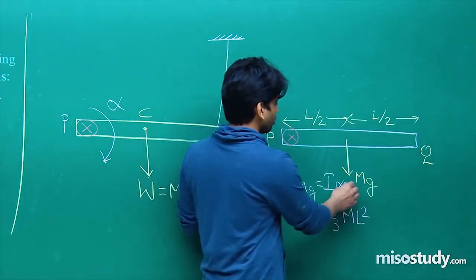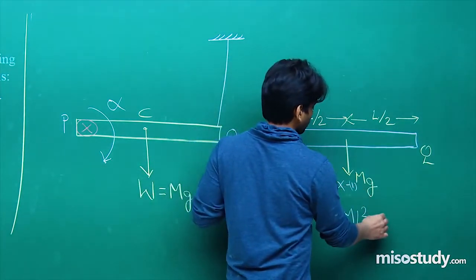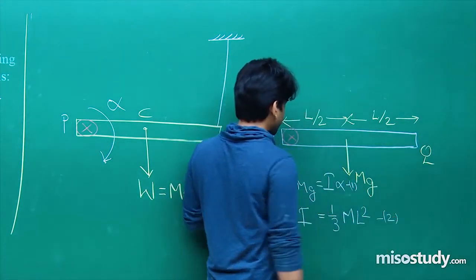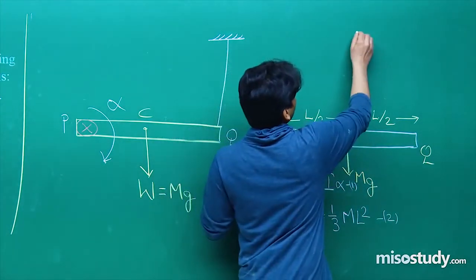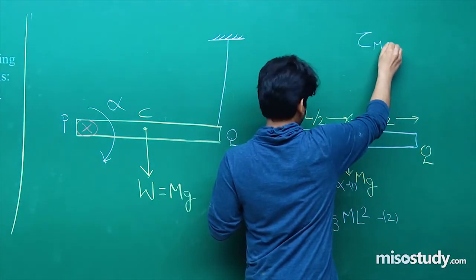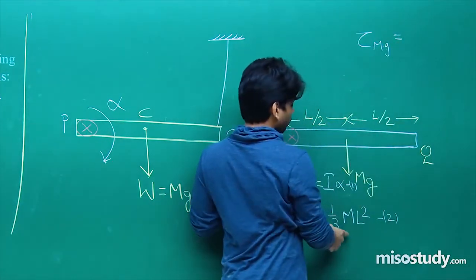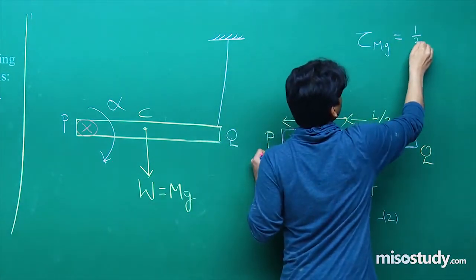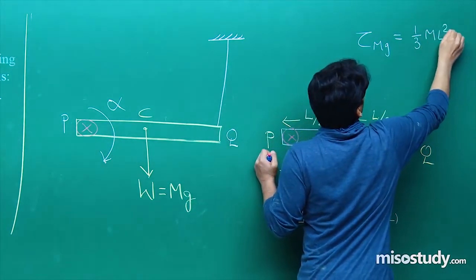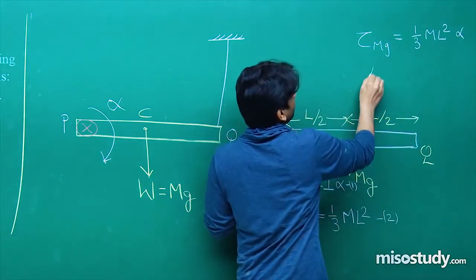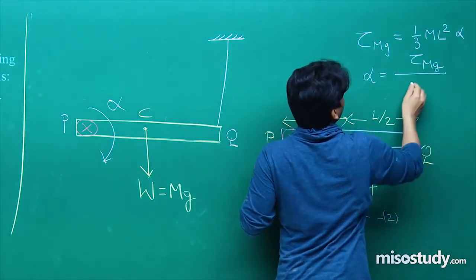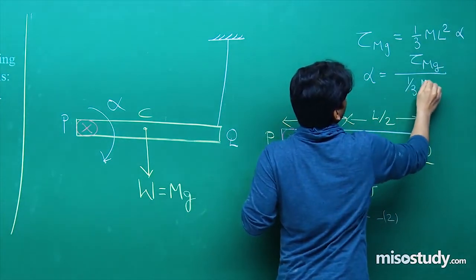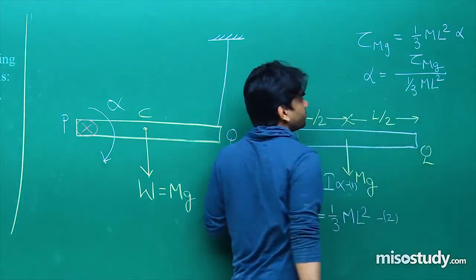So we have equation number 1, equation number 2. Using this, we can write torque of mg equals I into alpha. Once again, torque of mg is equal to I into alpha. I is 1 by 3 ml square into alpha. So alpha will turn out to be torque of mg divided by 1 by 3 ml square.